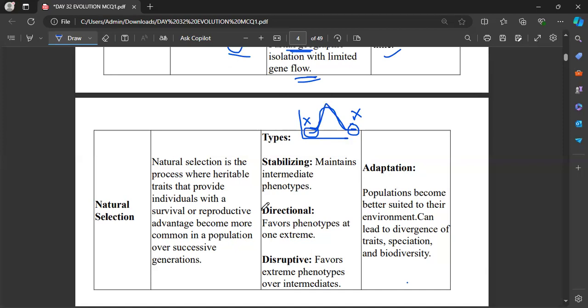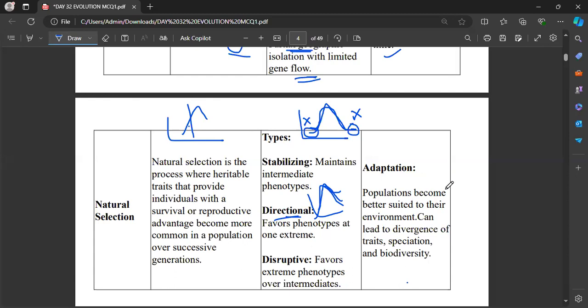Now, in the case of directional selection, one of the extreme characters is going to be adopted. For example, we can draw it like this. Only one of the extreme characters is going to survive here.